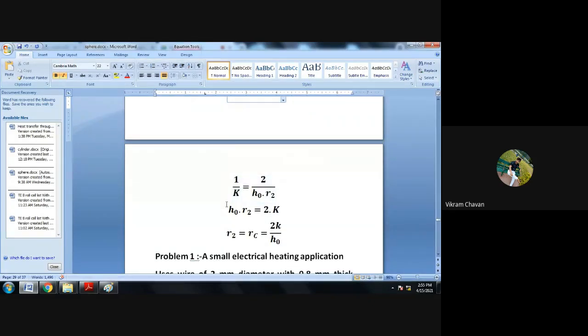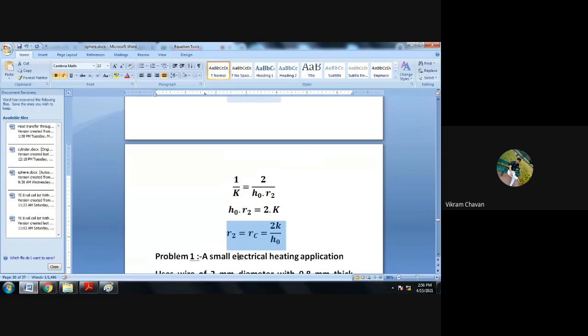So we can say that h naught multiplied by r2 is equal to 2k, and r2 is equal to rc is equal to 2k divided by h naught. This is our desired equation for the critical thickness of insulation or critical radius of insulation in case of a sphere. So remember the difference for the cylinder and for the sphere.